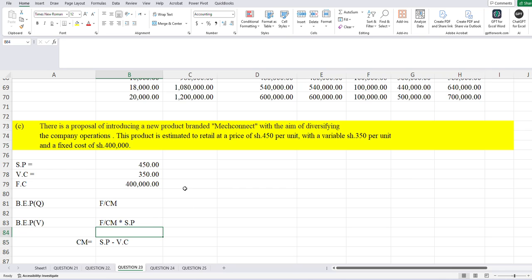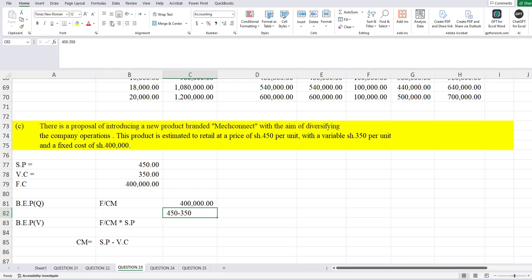Given this, determining break-even point will be easy. We have our fixed cost, which the examiner has given us as 400,000. We divide this by contribution margin, which is selling price minus variable cost per unit.